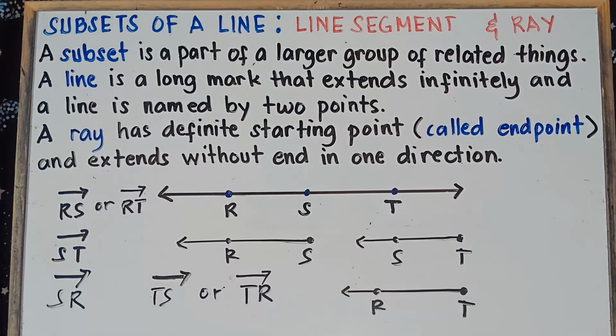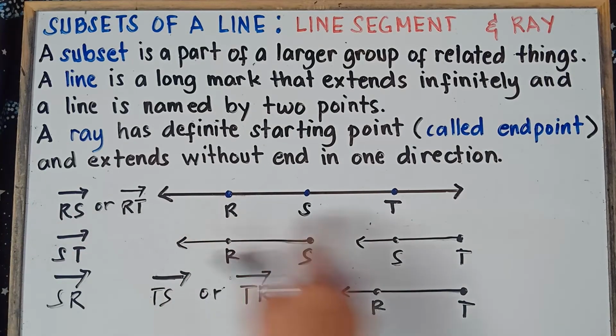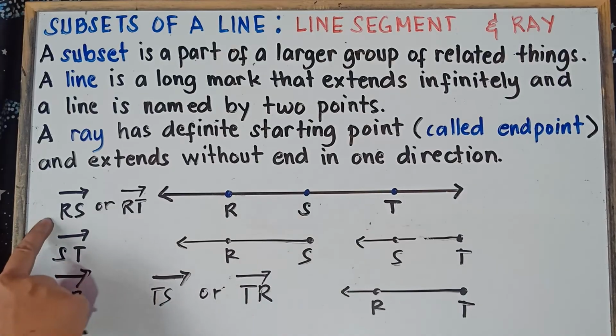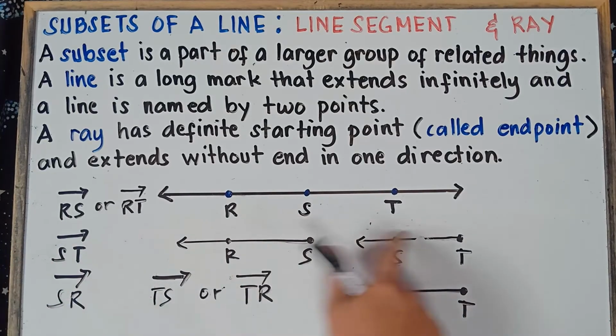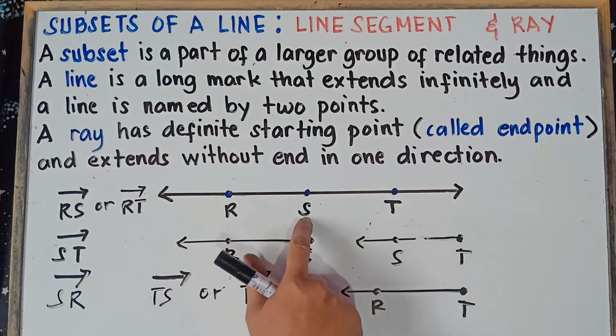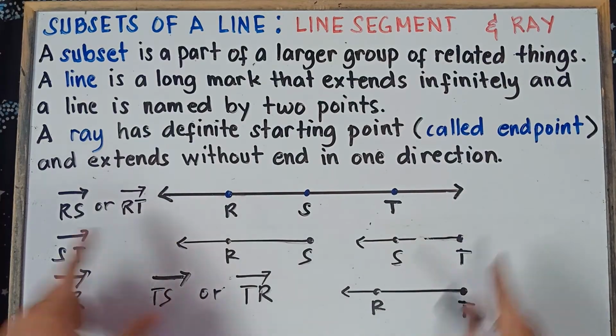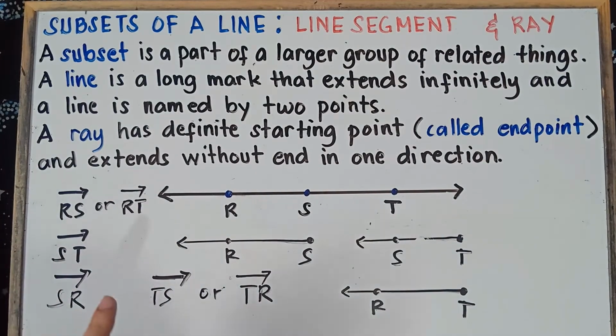Alright, so we have four names in this given line. We have ray RS, which is the same as ray RT. This is just the same. Then ST, this one, and then SR, this one, and then TS, which is the same as TR. That's it, class. So we have four names in this given line: RS, ST, SR, and TS. That's it with regards to rays.